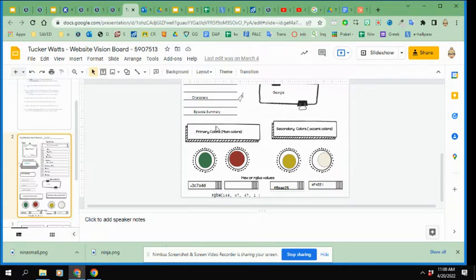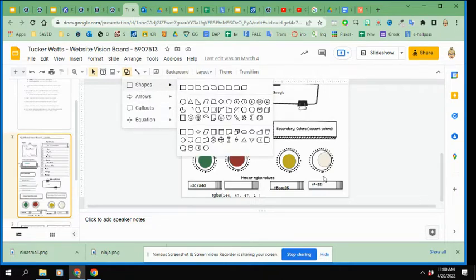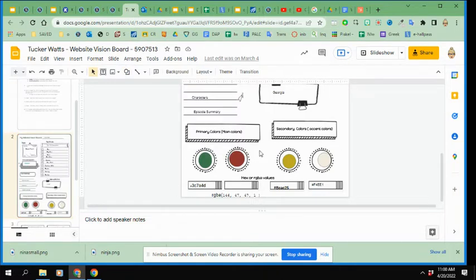So I have my primary colors. These are my main colors of my website, like maybe the background or the fonts, the things that somebody's going to see most often, the 2 main colors. And then secondary colors, these are accent colors. These colors I might use for a border, or maybe one, like my subheadings might be in one color. I need to come up with those. And I'm going to draw a circle using shapes and create those circles inside of those boxes right there.